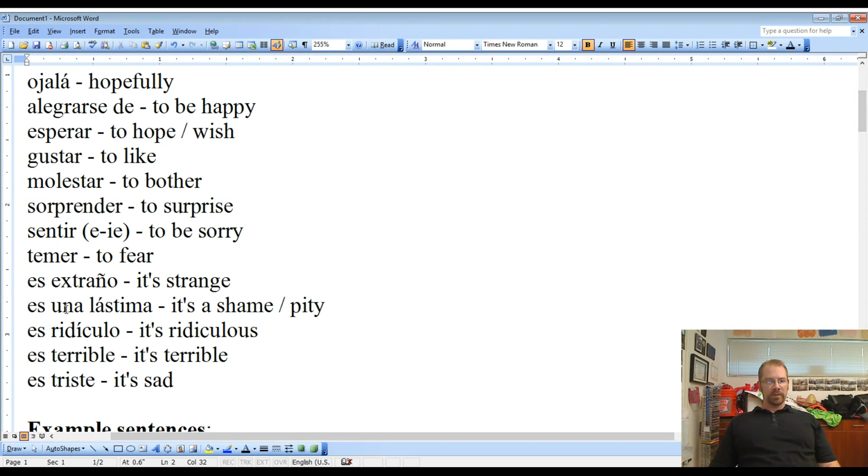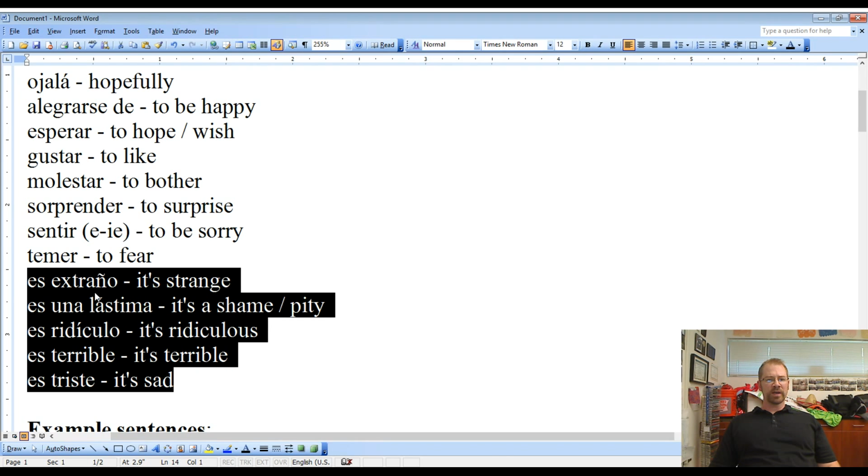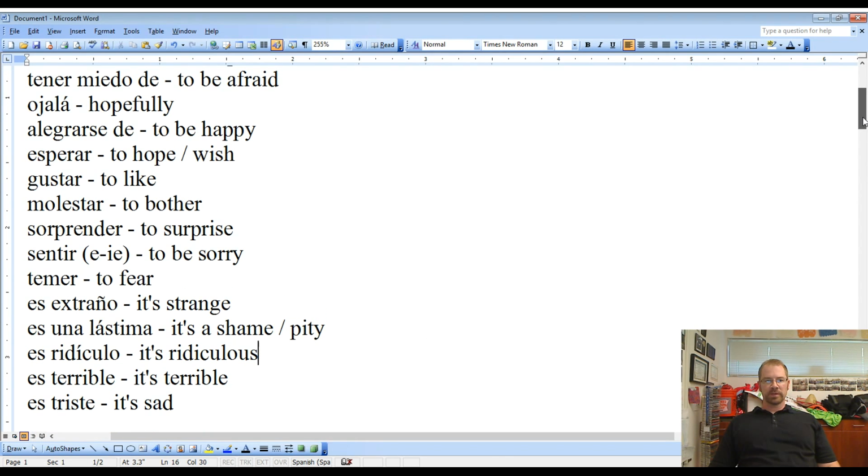I want to point out a few other things here. These 5 look very much like impersonal expressions. If you haven't learned those yet, those are things like it's good that, es bueno que, or es malo que, it's bad that, it's interesting that. So those are very similar to those ones.